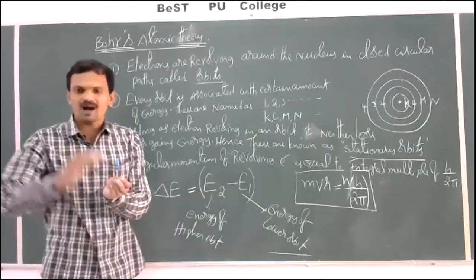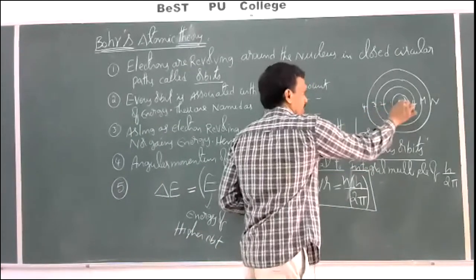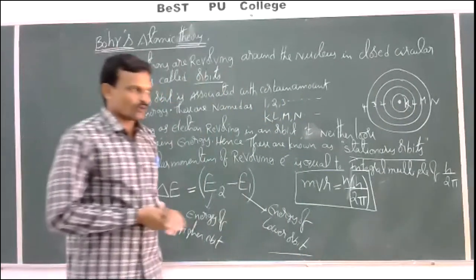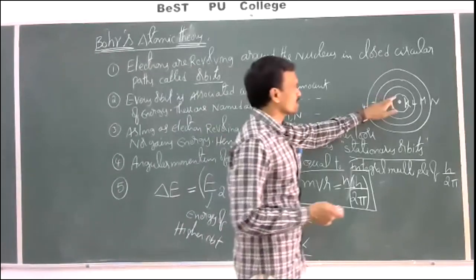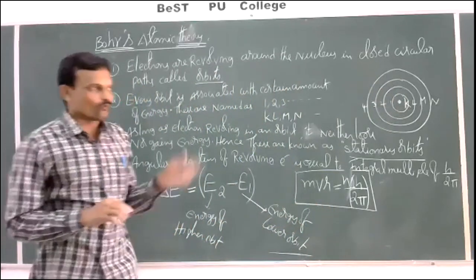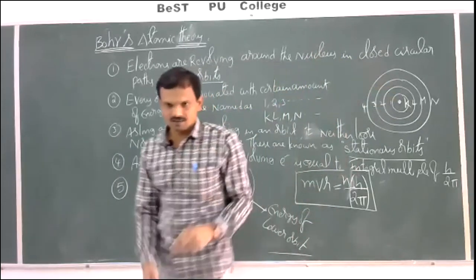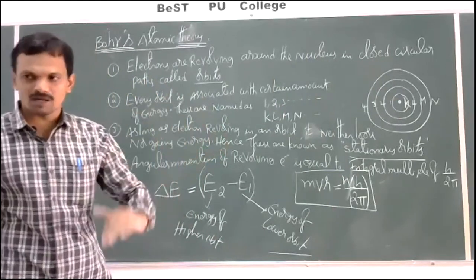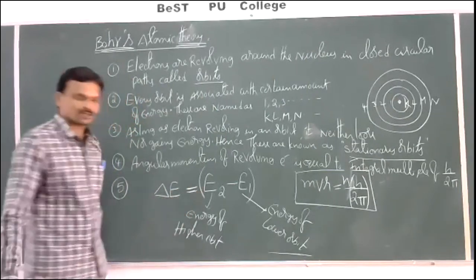As the orbit number increases, 1, 2, 3, 4 and so on, the energy associated with that orbit also increases. So whenever an electron absorbs some energy, it jumps from a lower orbit to a higher orbit, and then we get the absorption spectrum. When an electron jumps from a higher orbit to a lower orbit, energy is emitted, and then we get the emission spectrum. Either emitted or absorbed energy is given by the relation delta E is equal to E2 minus E1.